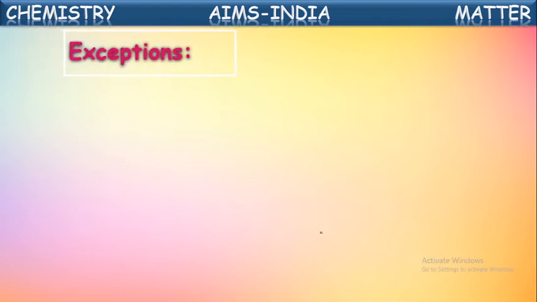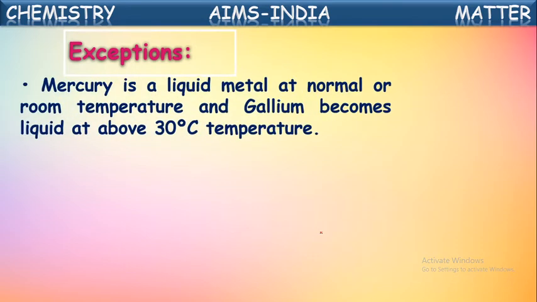Even though they are generalized properties of metals, there are some exceptions. Let us see those. What are those? Mercury is a liquid metal at normal room temperature. We are saying almost all the metals are hard solids at room temperature, but there is an exception. One is mercury.